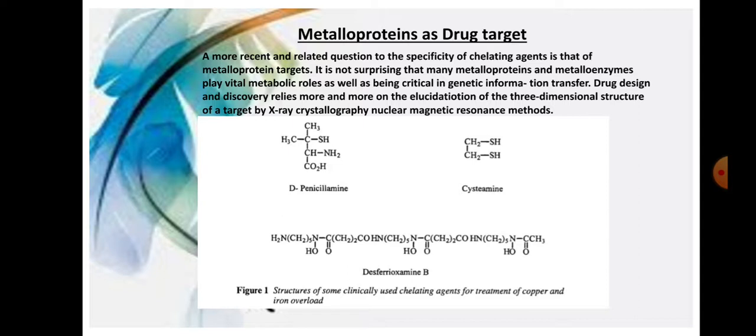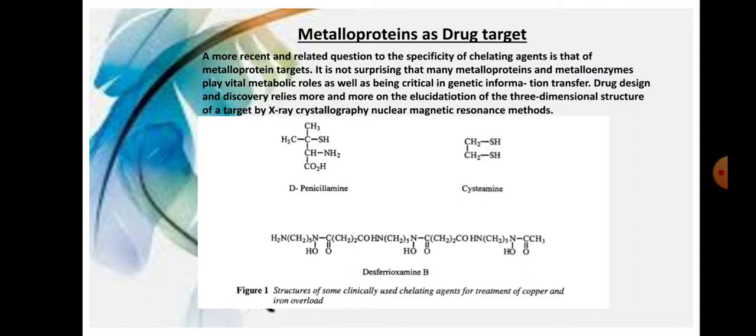During design and discovery, we rely more and more on the elucidation of the three-dimensional structure, the 3D structure of a target, by X-ray crystallography and nuclear magnetic resonance methods. These are some methods.